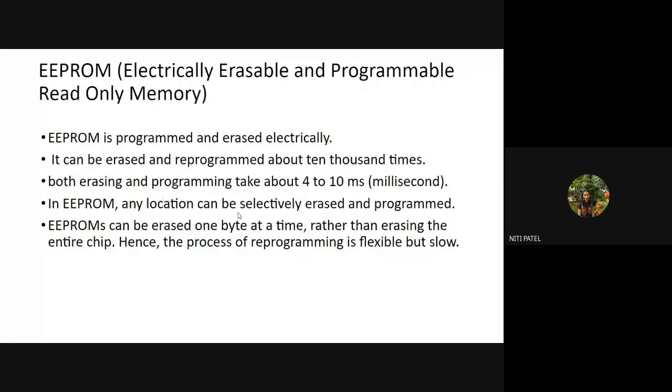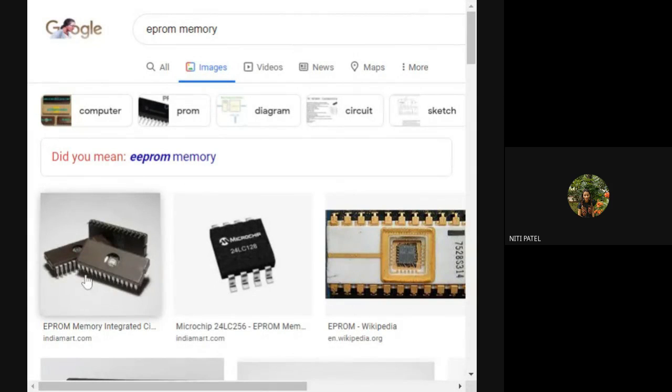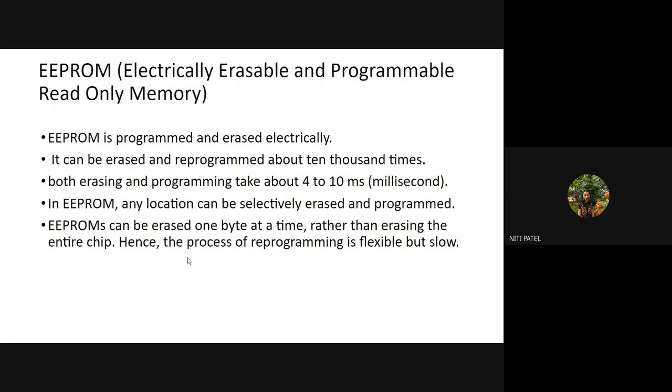In EEPROM, any location can be selectively erased and programmed. As I showed you on the chip, any location can be selected, and the contents of that location can be erased and reprogrammed again. Whereas in PROM and EPROM, everything gets erased and everything is written again. That is not happening in EEPROM. I can select any memory location, go to that location, erase the content and rewrite it. That is the advantage of EEPROM over PROM and EPROM. Understanding?